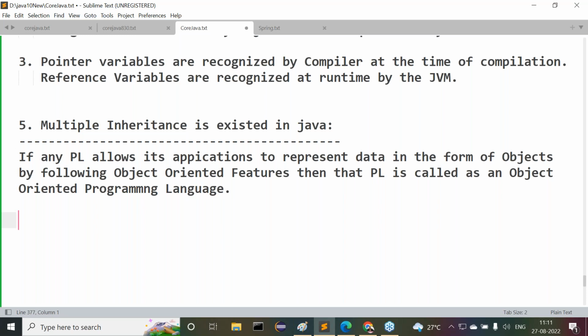That's it. This is the meaning of an object-oriented programming language. Okay, all of you are understanding this point now?